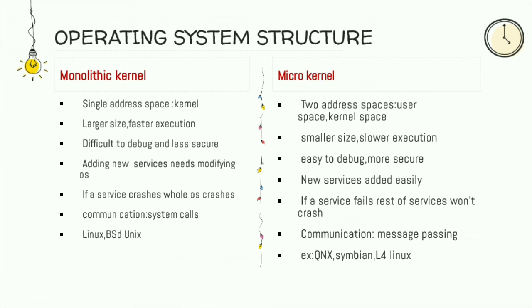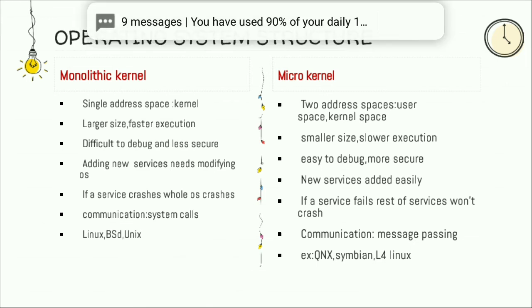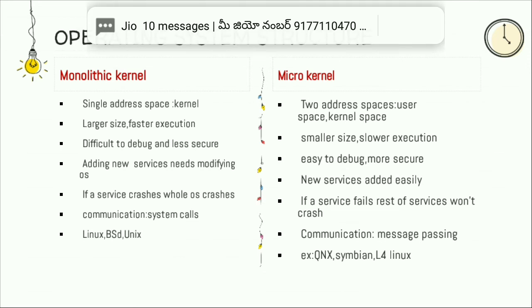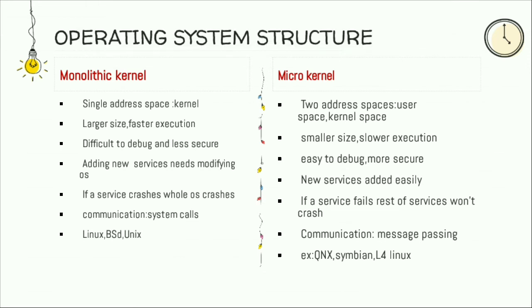Since there is a dual mode, that is kernel and user mode, there will be switching between the user and kernel mode, a lot of context switching. And the next one, it is more secure. It is easy to debug since the kernel has only core functionalities.